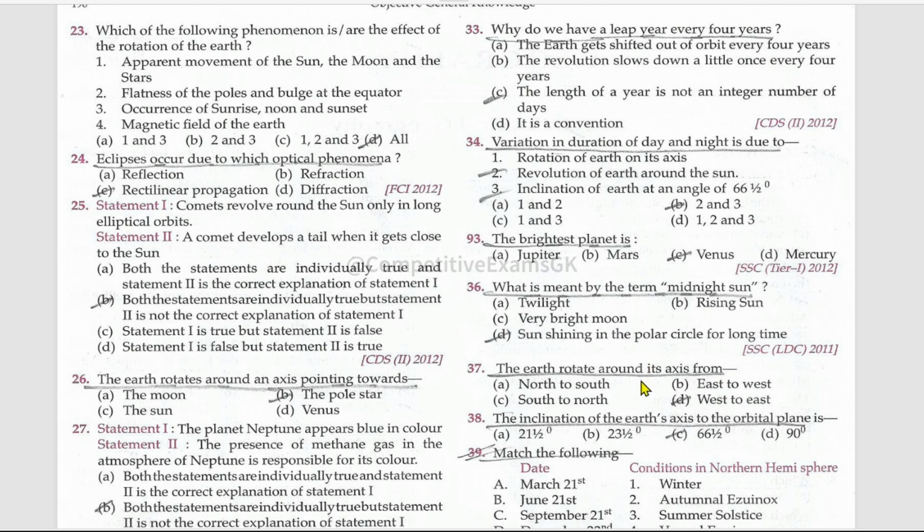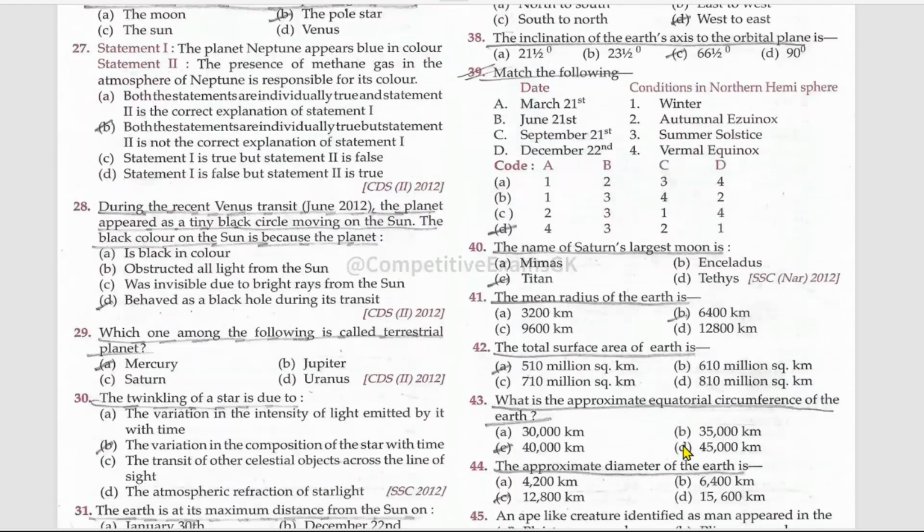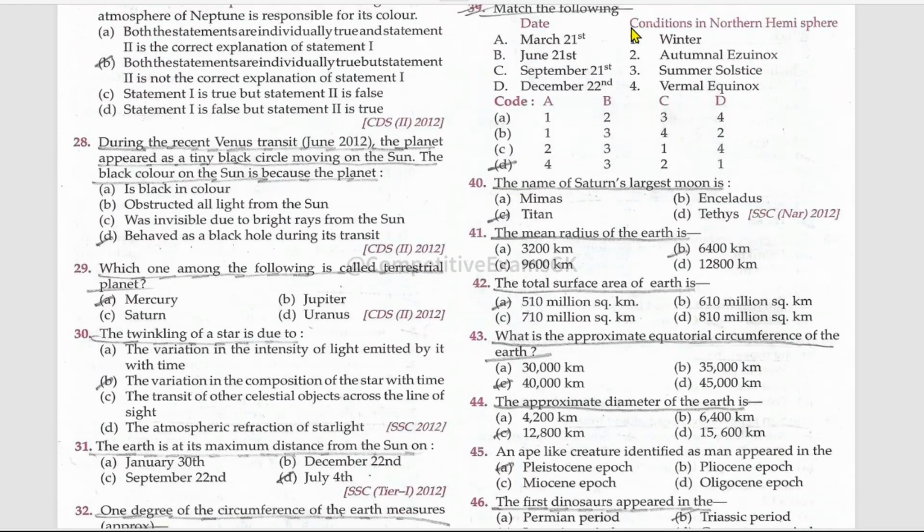The Earth rotates around its axis from west to east. The inclination of the Earth's axis to the orbital plane is 66.5 degrees. Matching dates and the conditions in the northern hemisphere. March 21st, vernal equinox. June 21st, summer solstice. September 21st, autumnal equinox. December 22nd, it is winter.